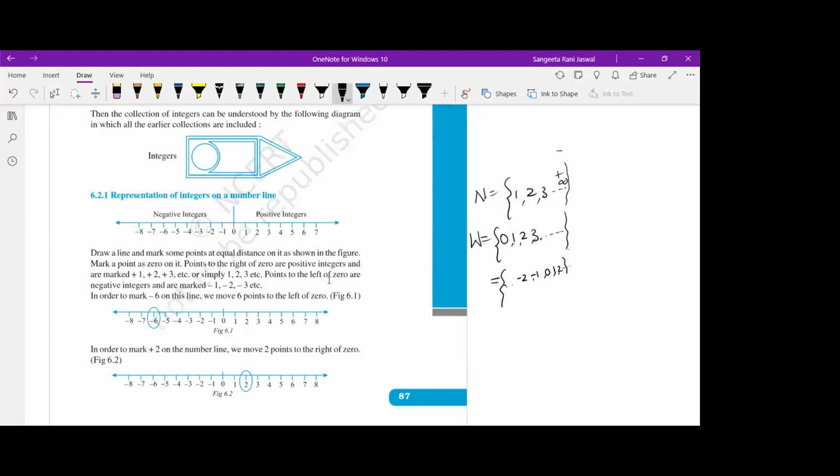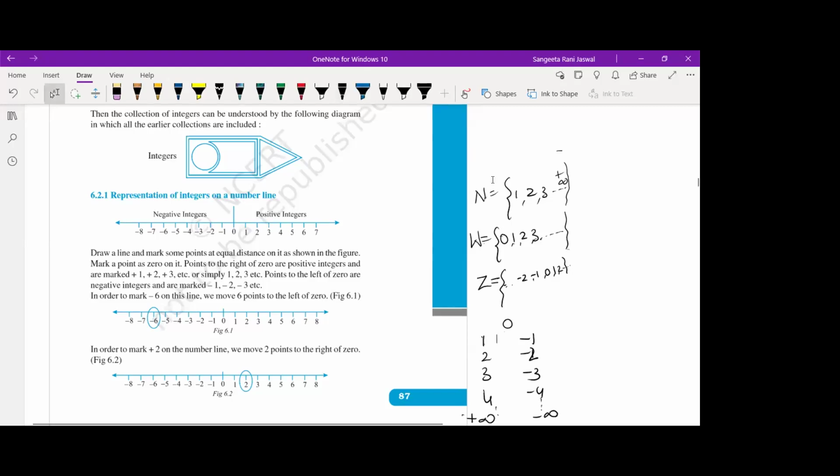We call these numbers integers. Integers are denoted by the capital letter Z, which includes all whole numbers and negative numbers. Every number has its negative: 2 has its negative, 3 has its negative, similarly 4, 5, till infinity, positive infinity to negative infinity, except 0, right?